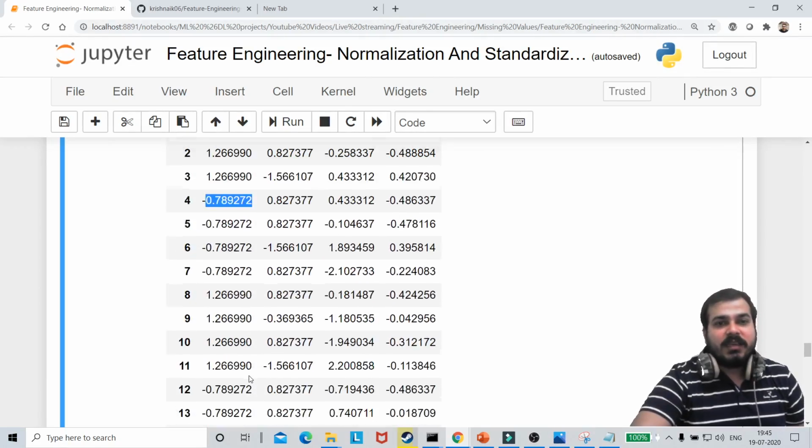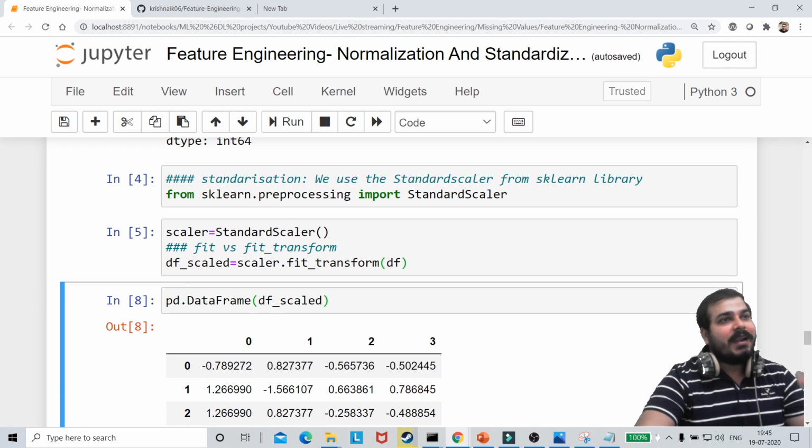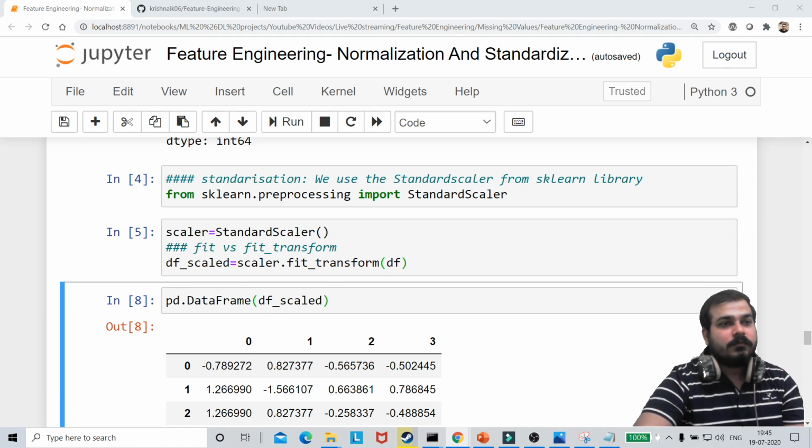So can I get a quick yes if you have understood how to perform StandardScaler, so that I move ahead?